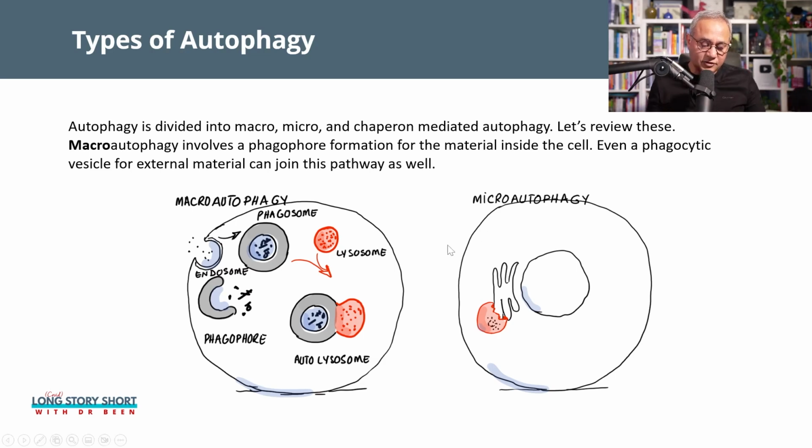So here, if you see macroautophagy, the diagram on the left, is where a phagosome is formed. The trash is removed using an autolysosome. On the right is a very interesting thing. There is a little Pac-Man-like lysosome, the stomach, that is nibbling at a cell's organelle. This I have made the Golgi apparatus, for example.